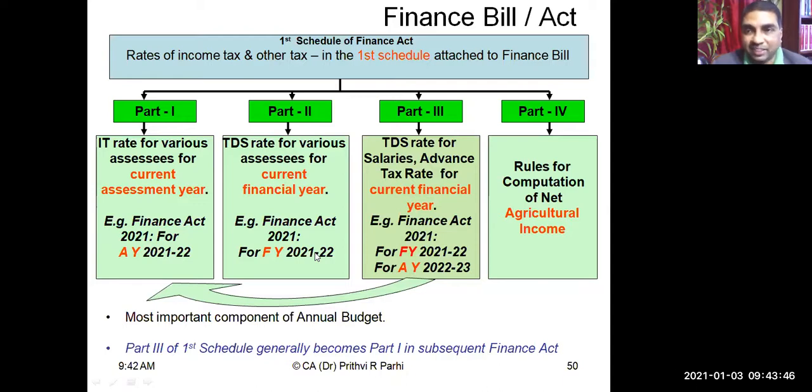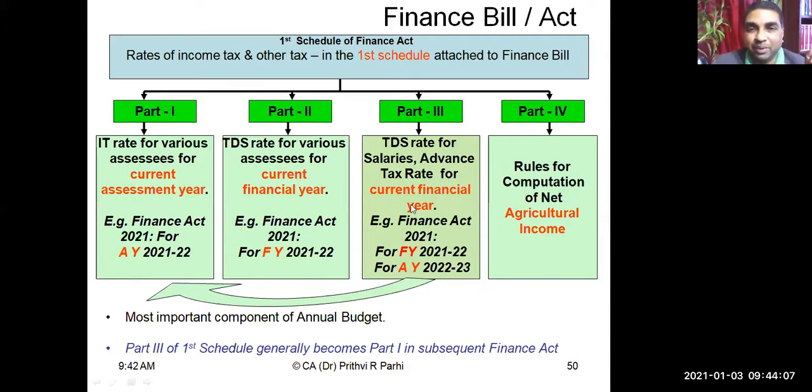What is the tax deducted at source rate? For certain incomes, TDS is applicable. That means the person paying that income needs to deduct tax at source, so he should know in advance at what rate tax is to be deducted. So TDS rates are available in part 2.